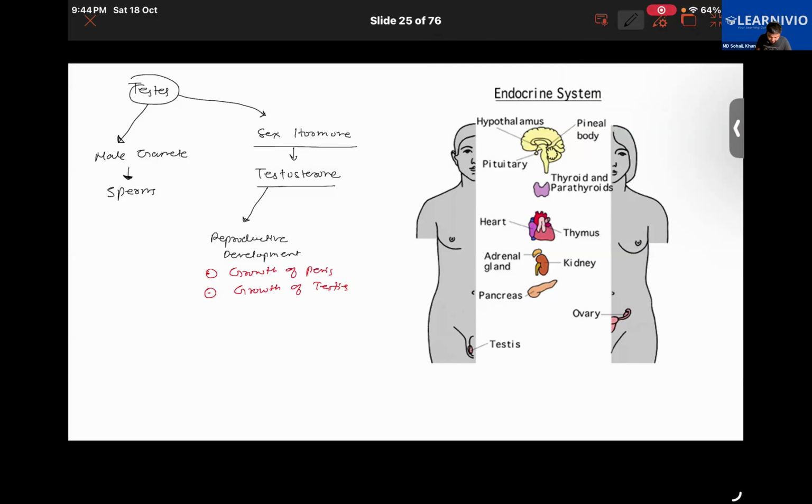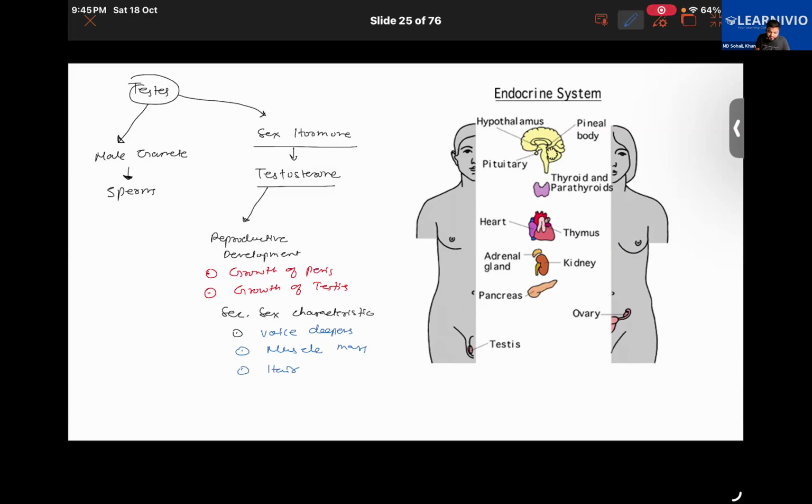One more thing, secondary sexual characteristics in males. Some examples, as we have discussed, are deepening of the voice. For muscle mass also, testosterone is important. Then hair, like pubic hair, facial hair, body hair, etc.